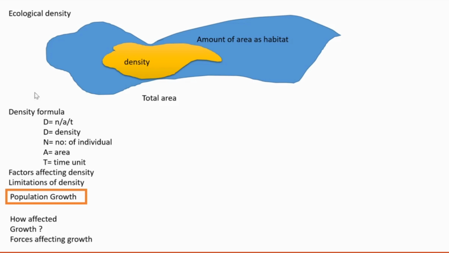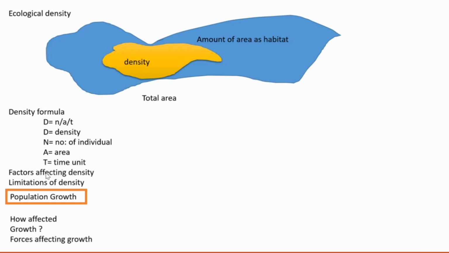Then density, for density there is a formula. D is equal to N a by T, and each letter denotes: D for density, N is equal to number of individuals, A means area, T is a time unit. So this is the equation.